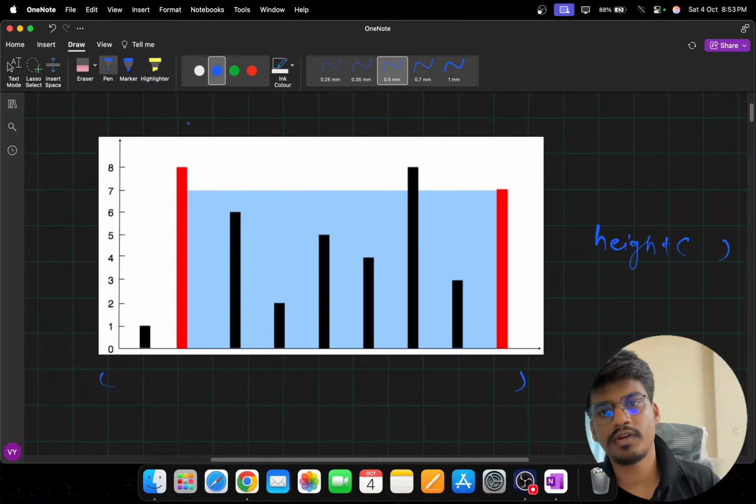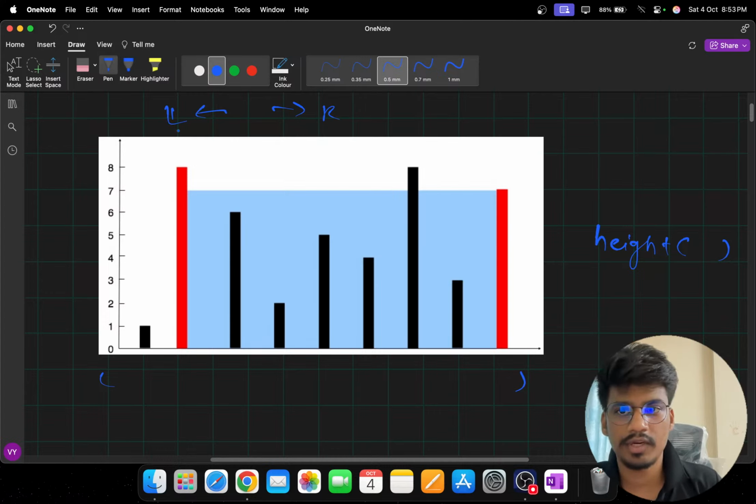We have to find two lines, say on the extreme left and extreme right, such that the area between them is maximum, like the water which can be stored between them should be maximum.